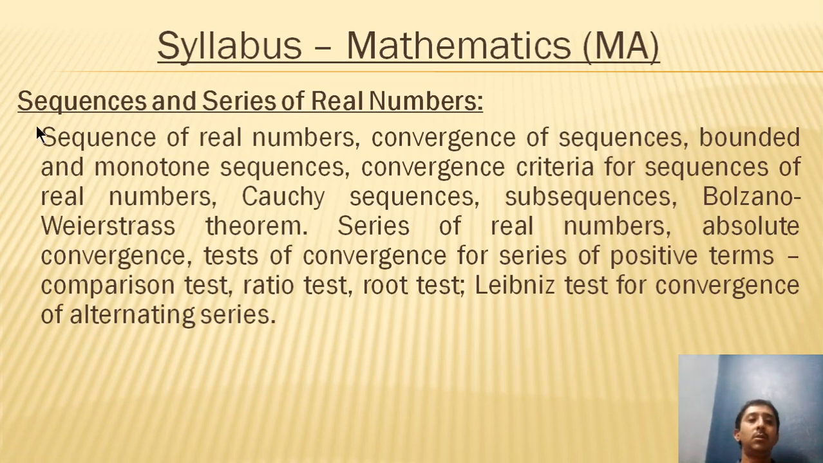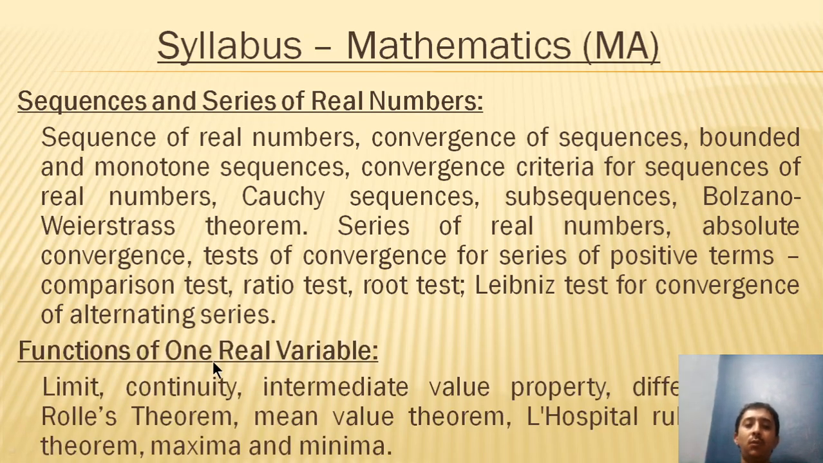To start with, sequences and series, as you can see here, sequence of real numbers, convergence of sequences, bounded and monotone sequences, convergence criteria for sequence of real numbers, Cauchy sequences, Bolzano-Weierstrass theorem, series of real numbers, absolute convergence, tests for convergence of series of positive terms, various tests such as comparison test, ratio test, root test, and there's also going to be Leibniz test for convergence of alternating series. As you can see here, this is almost the same syllabus that you would have studied as a course in your bachelor's degree.